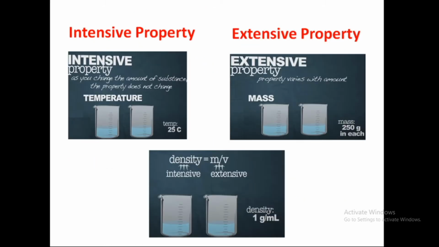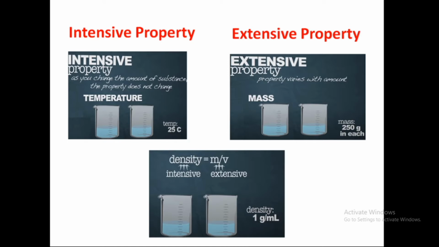So see here, for intensive property, as the amount of substance changes, the property doesn't change. There are two beakers. One beaker has 1 liter of water, the other beaker is kept empty. If we pour some amount of water from this beaker into the other beaker, what will happen to the temperature and pressure? Whether it will change? No change. So based on the mass, it won't change. That is called intensive properties.